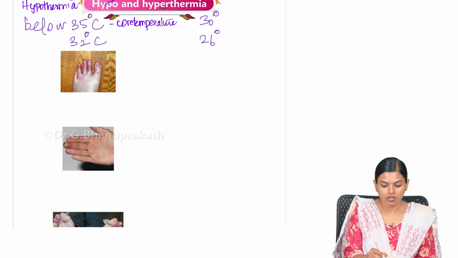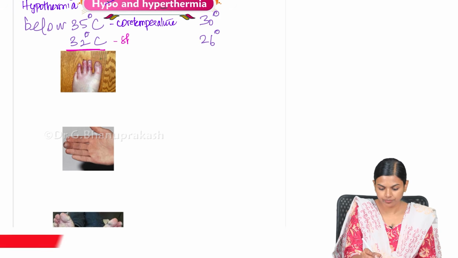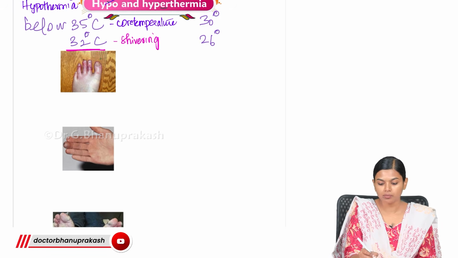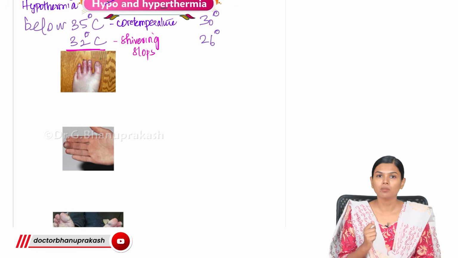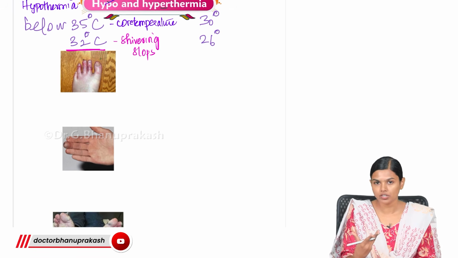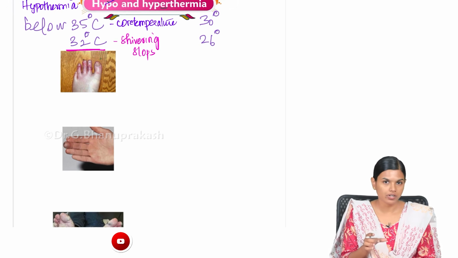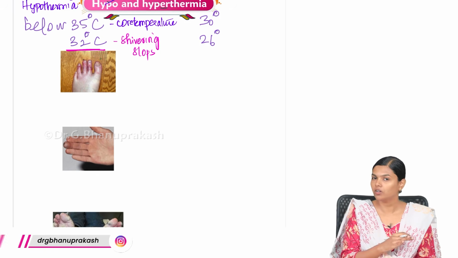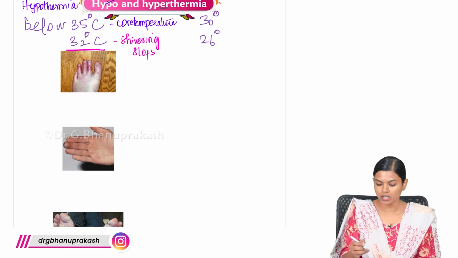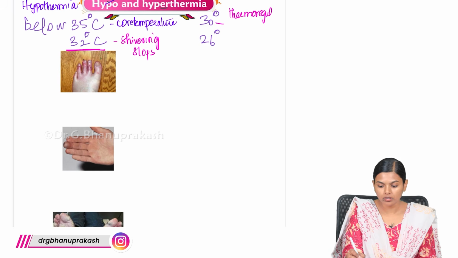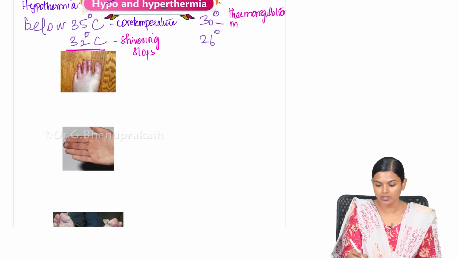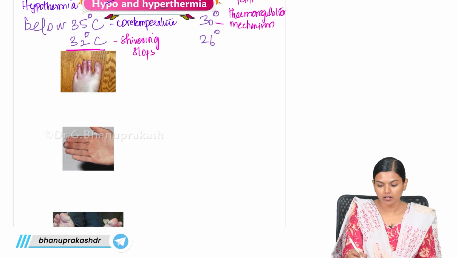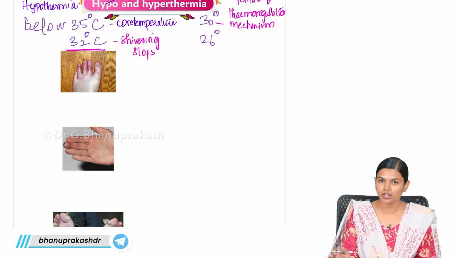Now when it goes to 32 degrees Celsius, shivering, which is a protective mechanism, will stop. You will shiver and your muscles will shiver, which leads to production of energy, right? There will be heat. Once the body temperature reaches 32 degrees Celsius, shivering will stop. And if it goes on decreasing to 30 degrees, the thermoregulation mechanism that your body uses will fail. So there will be failure of the thermoregulatory mechanism.